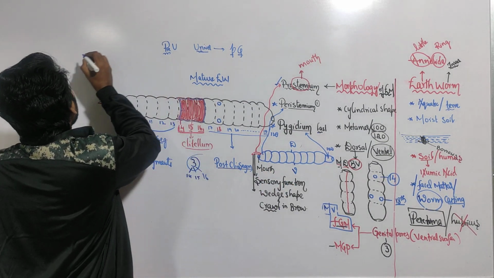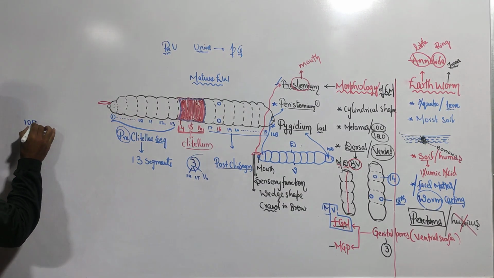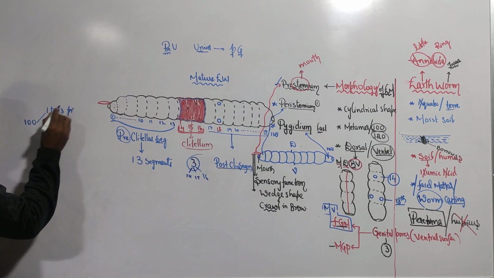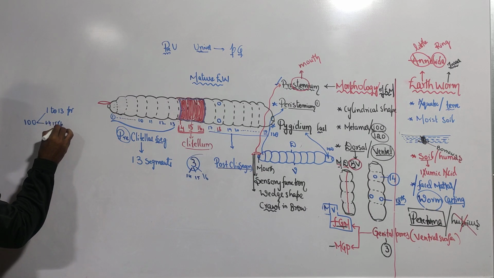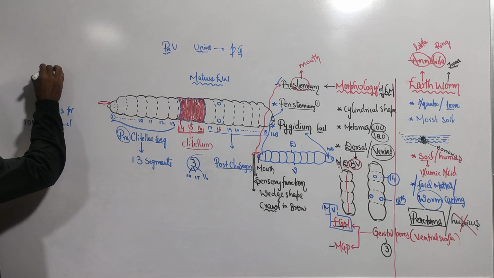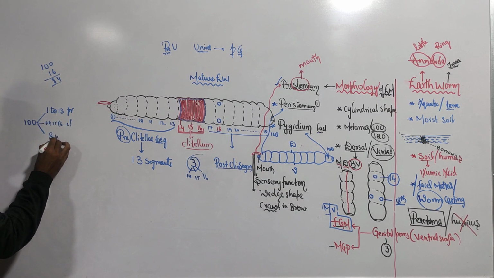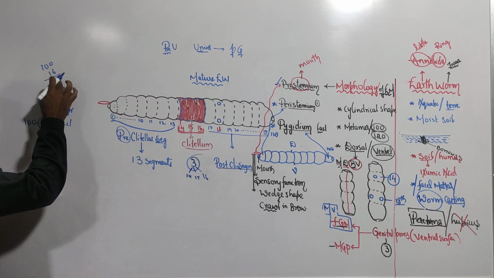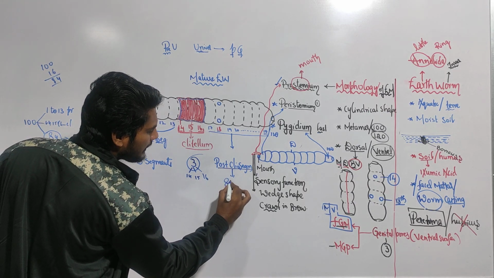Take an earthworm with 100 segments. In these 100 segments, 1 to 13 are preclitellar. Next, 14, 15, 16 are clitellar. So 100 minus 16 gives the remaining 84 segments, which are the post-clitellar segments.